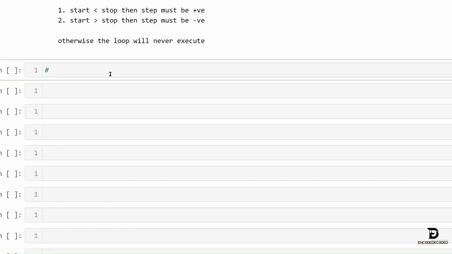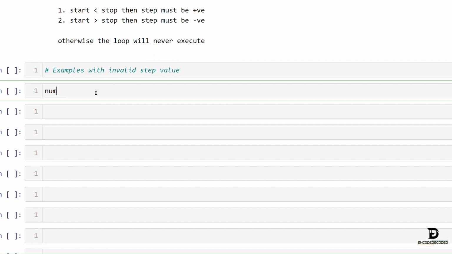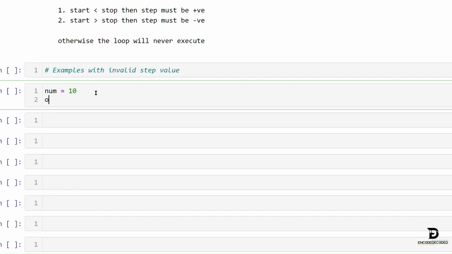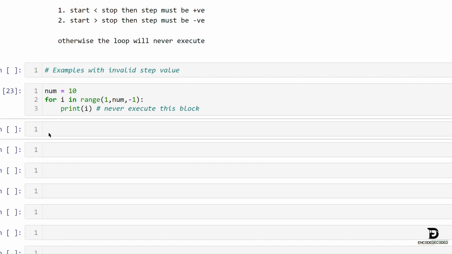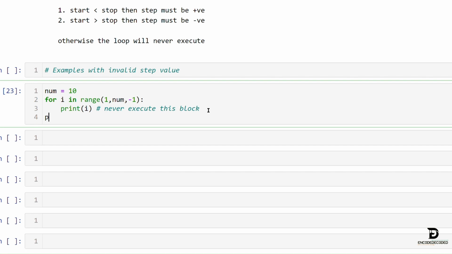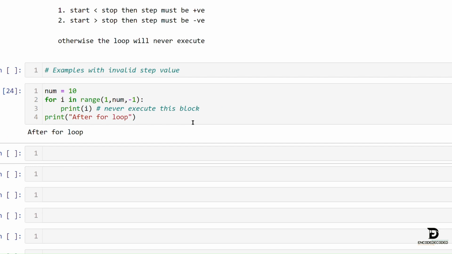Let's see a few examples with an invalid step value. Here I am considering num equals 10, and for i in range(1, num, -1). Here the start value is 1, which is less than num, that is 10. As we know, the step value must be positive, but here we are considering -1. So it will never execute this block, because the step value will be decrementing, not incrementing.